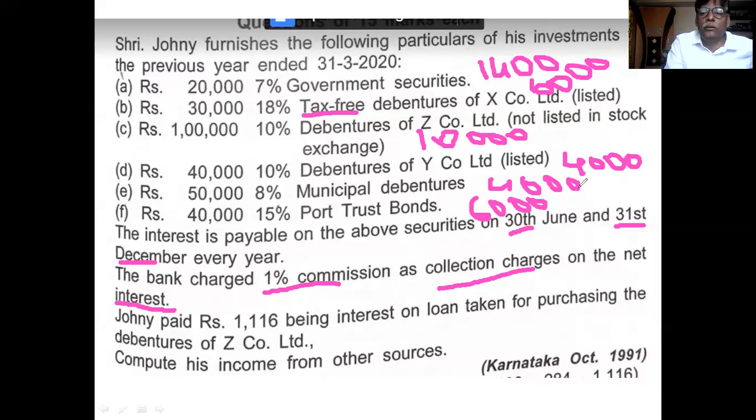And the E point is also the same, and the F point is also the same. Remember this point. This is called tax deduction at source.